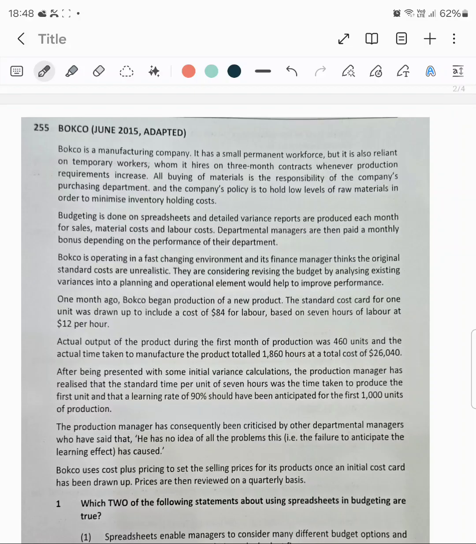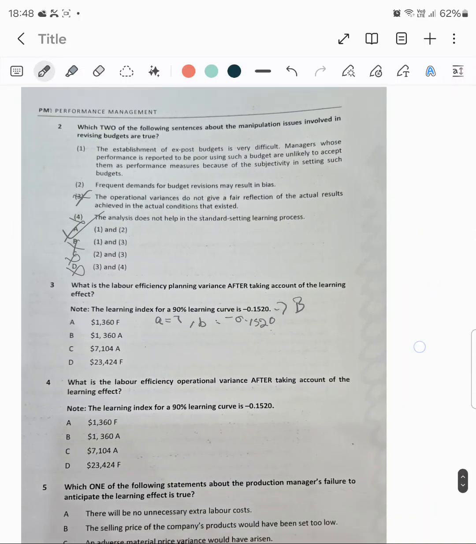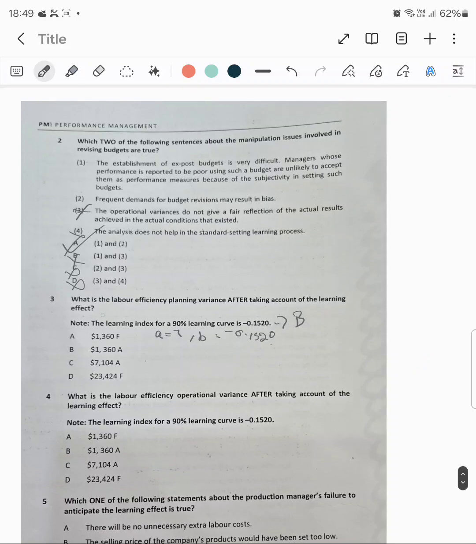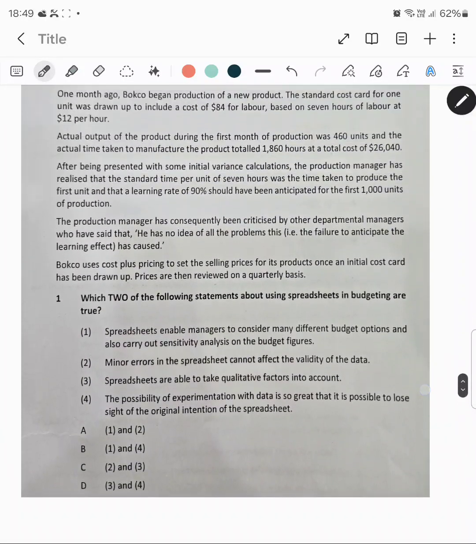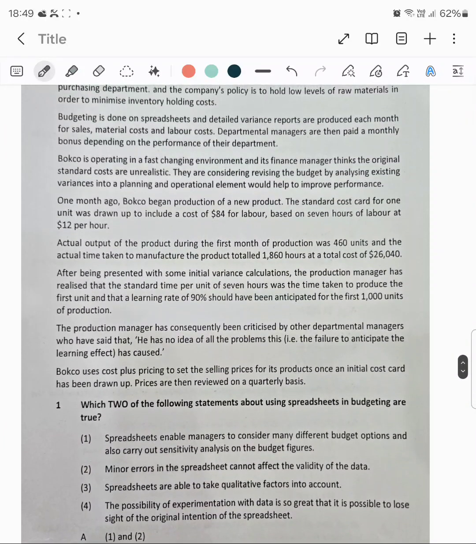So what will be your X? Will it be 460 units or will it be 1000 units? It will be 460 units. So because, what is it asking us? What is the labor efficiency planning variance after taking account of the effect of the learning curve? So I would say that my X would be 460 rather than 1000.